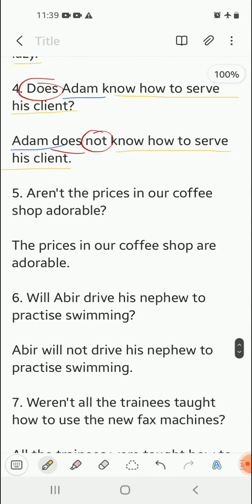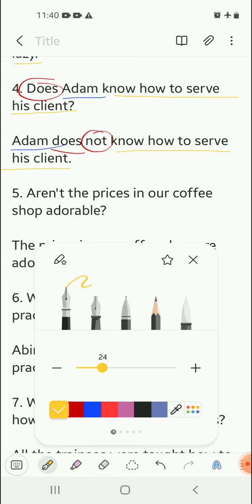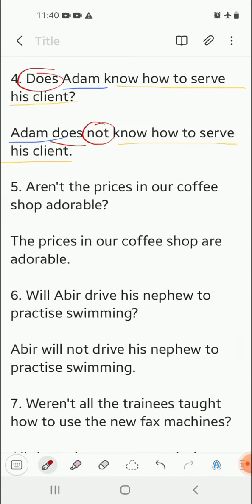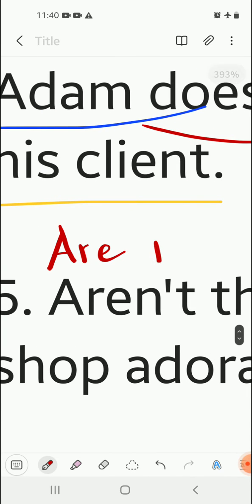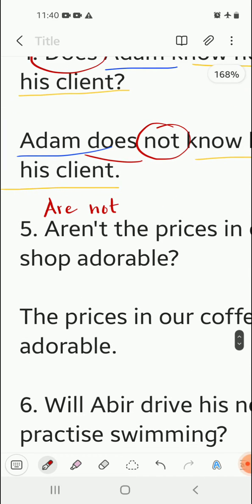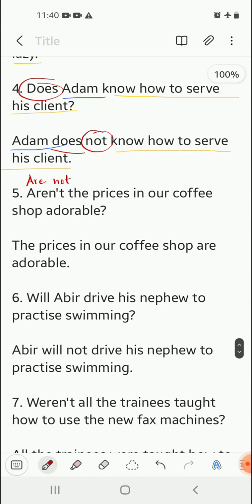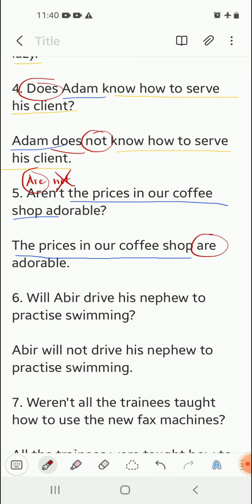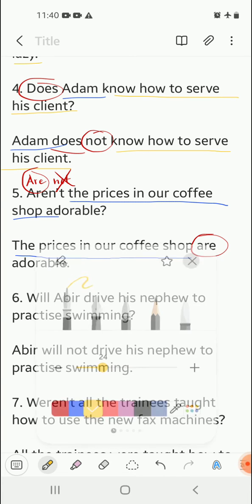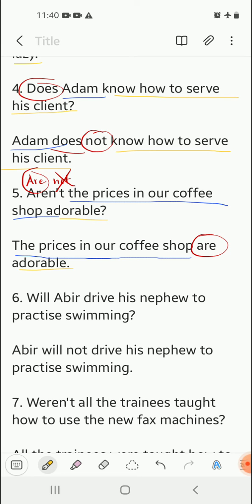Moving on, number 5. Aren't the prices in our coffee shop adorable? So here, aren't means are not. So we have already got not in the question. So we do not have to use not, we have to make a positive assertive sentence. So spot the subject in the sentence, which is the prices in our coffee shop. This is our subject. So we will begin with the subject, that is the prices in our coffee shop. And then we have got an are, that was the be form of verb over here. Not will not be written. So are and adorable. The next part of the sentence remains the same. That is adorable.